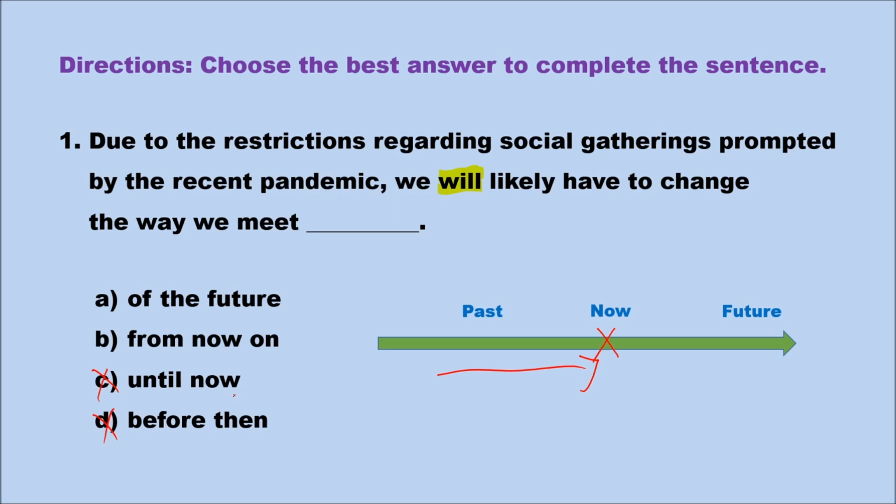However, A, of the future, describes a quality of something from the future. What we're looking for is a phrase that means in the future. A will not work. B, from now on, means in the future. Here is now, that's our X, from now on, and on means on or onward, in the future. The correct answer should be: due to the restrictions regarding social gatherings prompted by the recent pandemic, we will likely have to change the way we meet from now on.